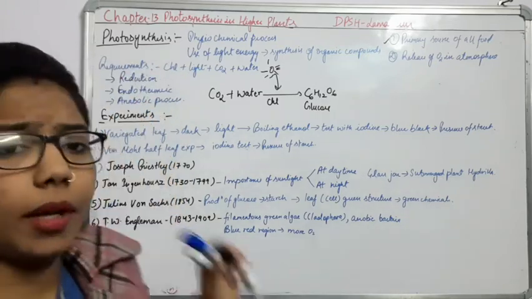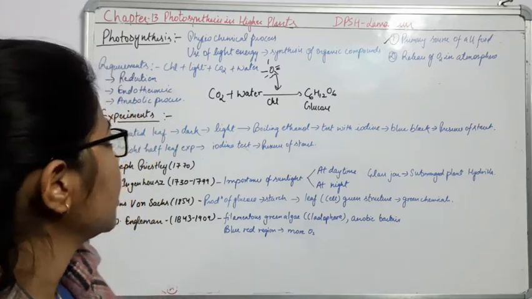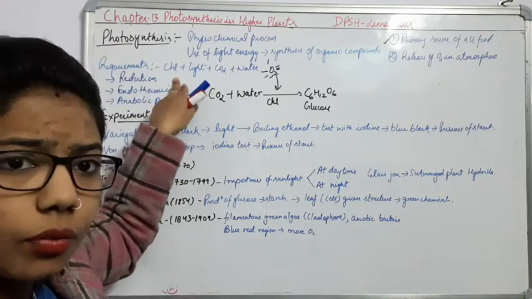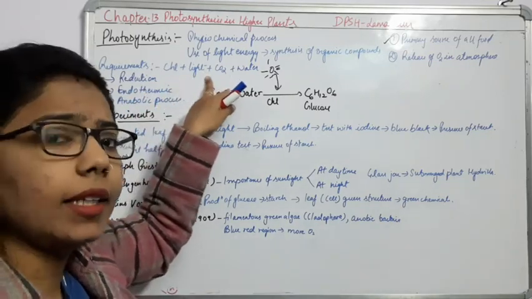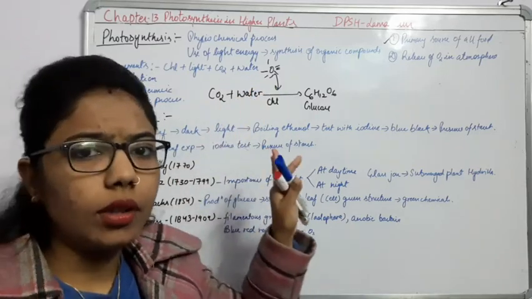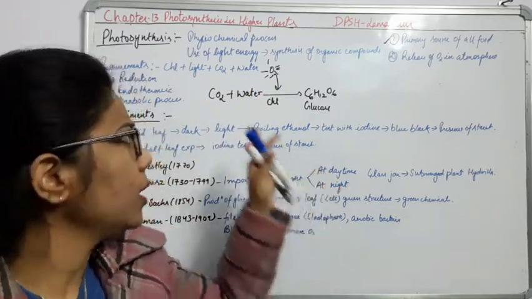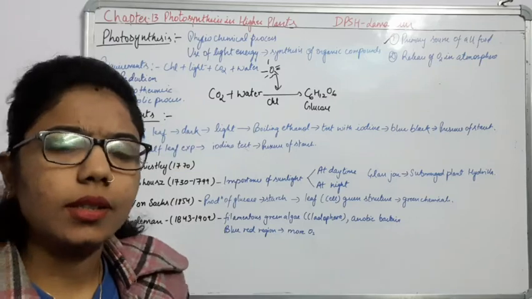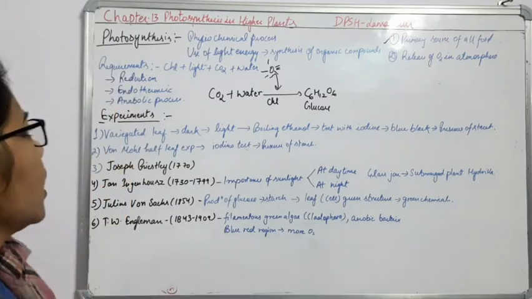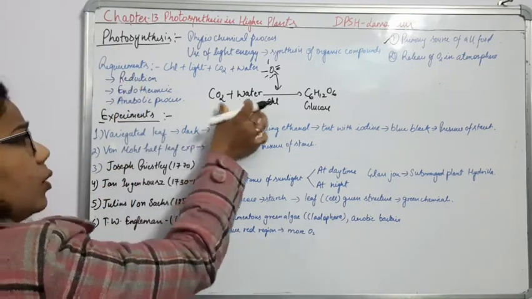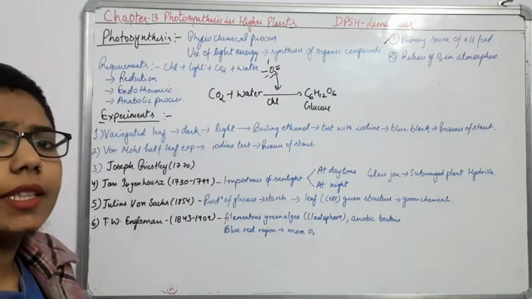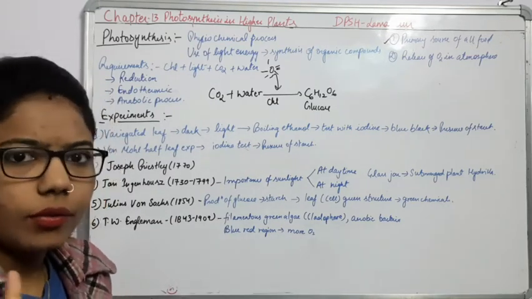Now comes the requirements. As I have already discussed, chlorophyll pigment is necessary, then light, then CO2, then water. So these are the requirements for photosynthesis to happen. Now what is happening during this photosynthesis? The first thing I said was physiochemical process. We have done this.